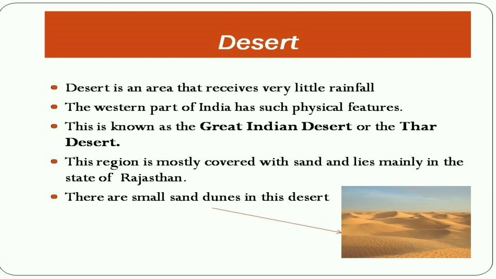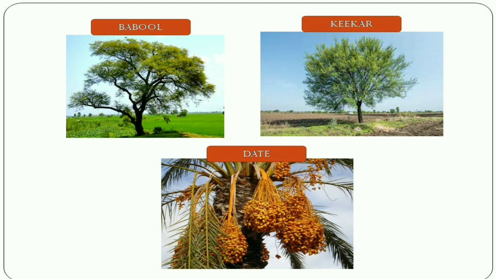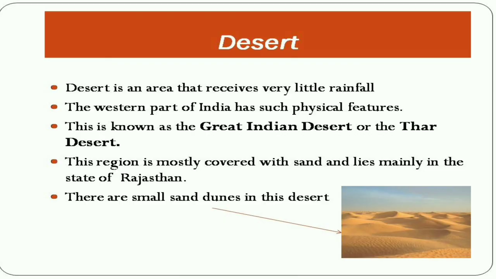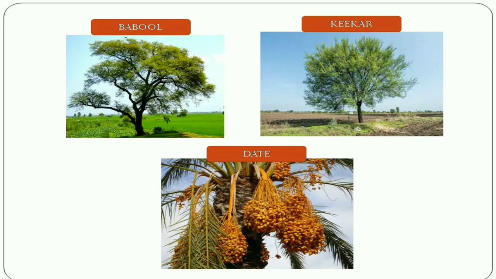Bikaner, Jodhpur, and Jaisalmer are important cities that lie in the Great Indian Desert or Thar Desert. The soil in the Thar Desert is partly rocky and partly sandy. There are small sand dunes in the desert. These sand dunes change their shape due to strong winds blowing in the desert, as shown in the picture. Here one can see shrubs and thorny plants which can survive with little water. Some of the trees that grow in this area are babul, kikar, and ber trees.